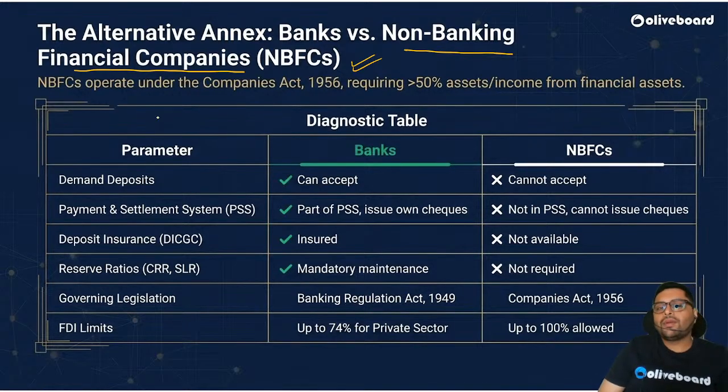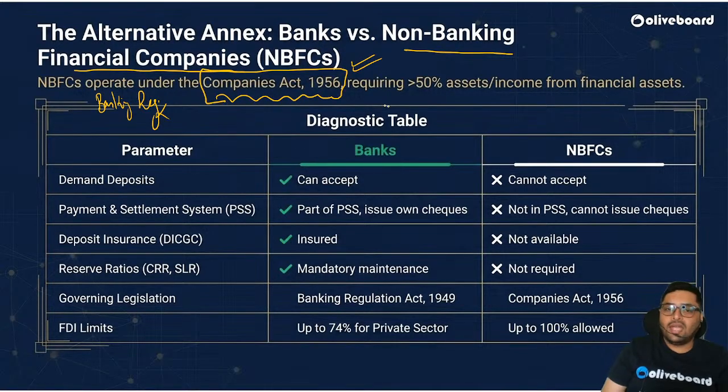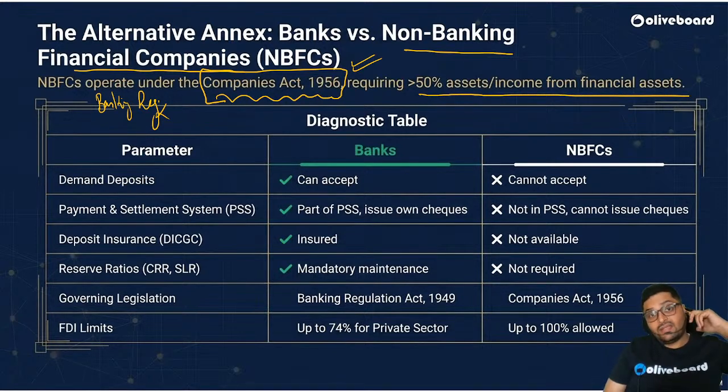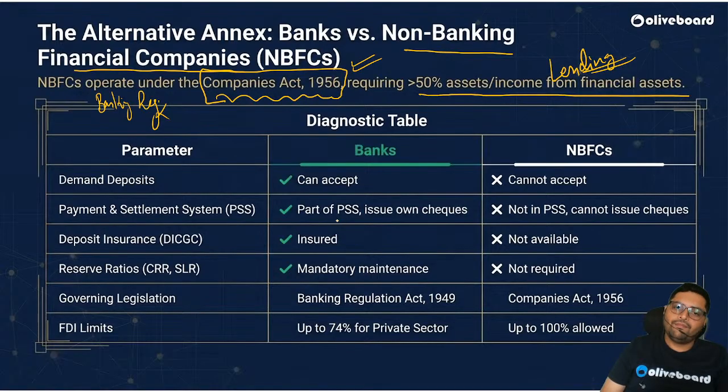NBFCs don't operate under the Banking Regulation Act, because they are not banks exactly. They work under the Companies Act 1956, and they require more than 50% of income from financial assets. This is the requirement for an NBFC, correct? So what is an NBFC? Like Bajaj Finance, Muthoot Finance. These are NBFCs. They are allowed only to lend. Lending is only allowed. Correct?